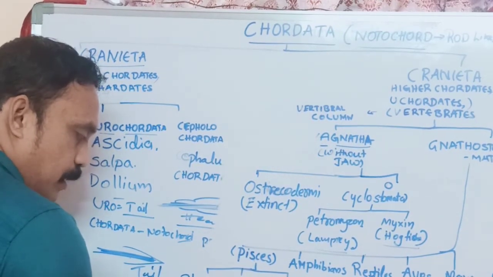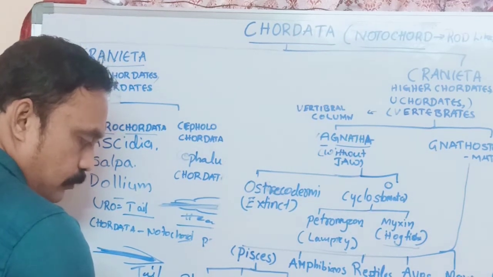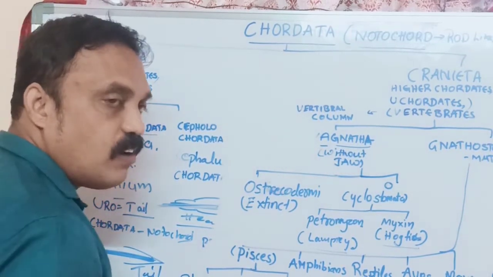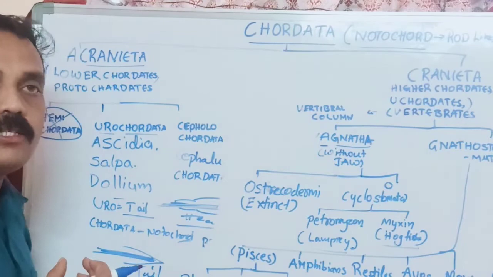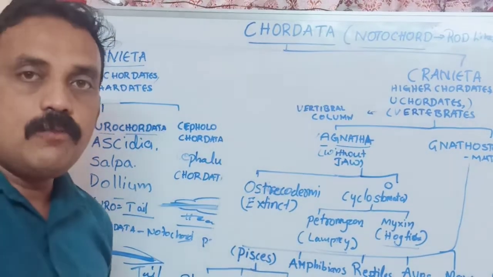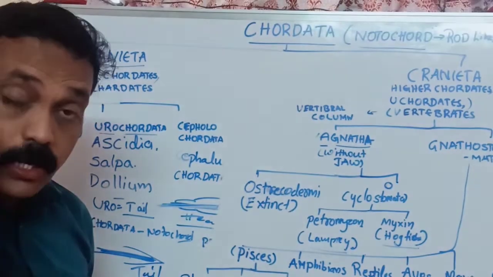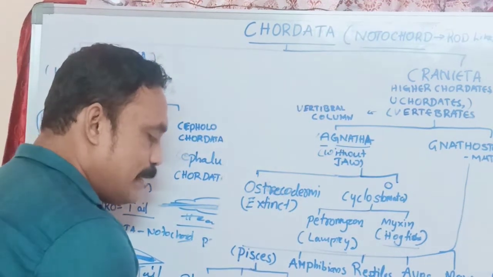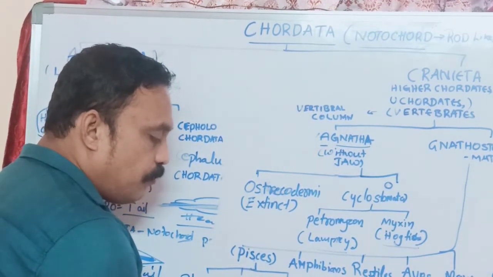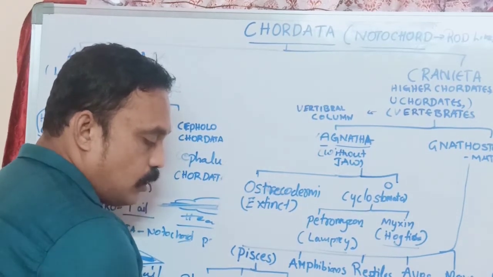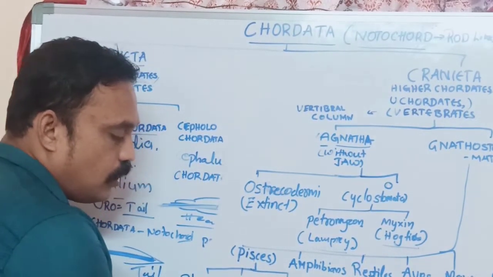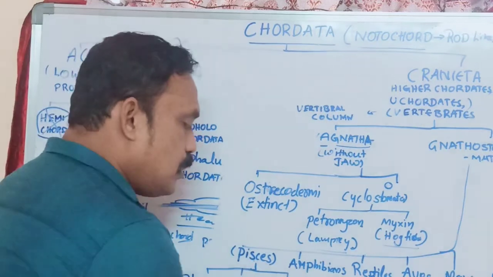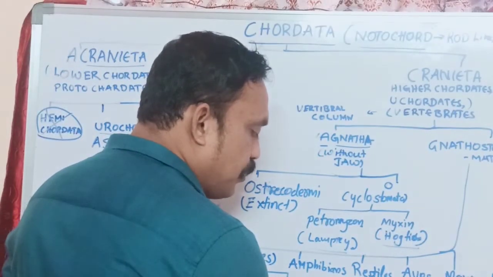Extinct means already disappeared. And Chondrichthyes: chondro means cartilage, these organisms have soft bones. Examples of Chondrichthyes are all shark fishes. And Osteichthyes we can call bony fishes.